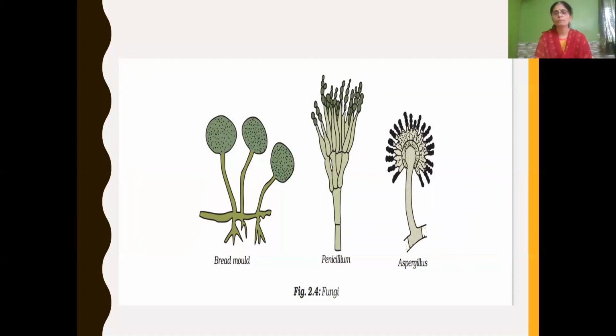Bread mold, penicillium, aspergillus, they all belong to the group fungus, fungi, isn't it? So you should know which group it belongs to. The group fungi includes microorganisms such as bread mold or mucor, penicillium and aspergillus.